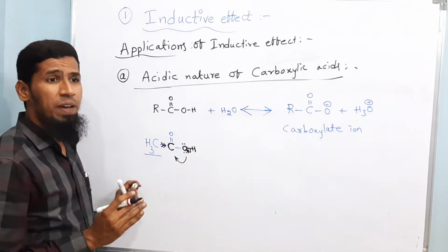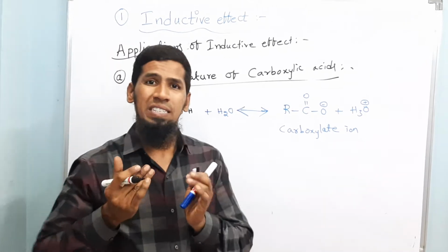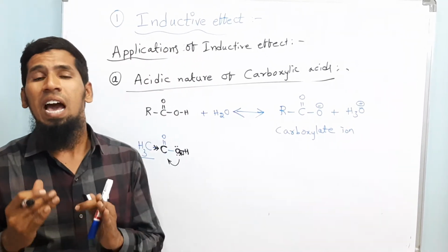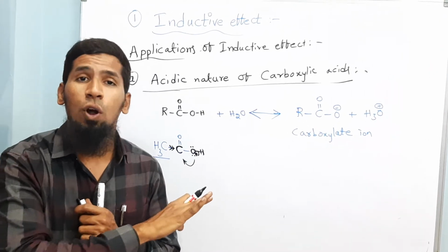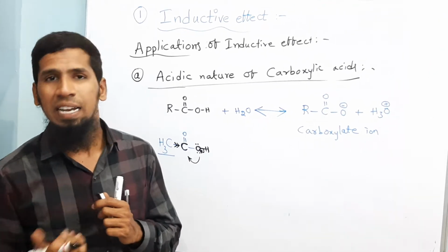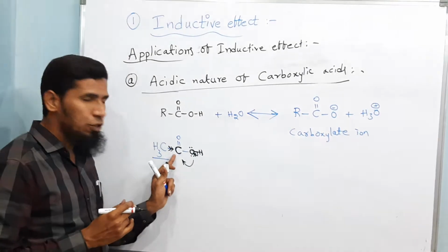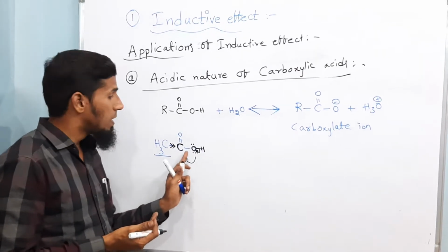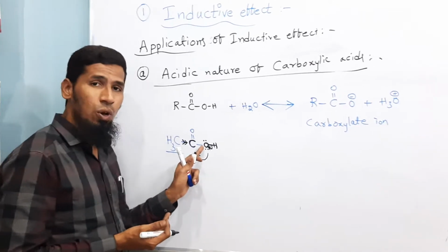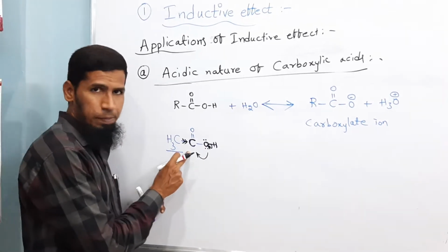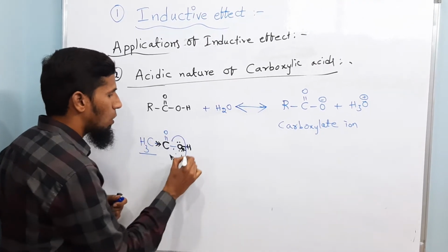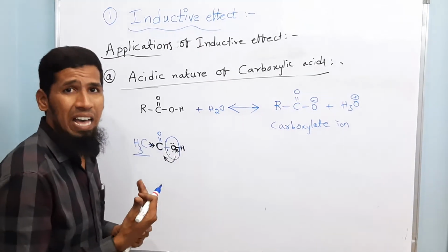So always remember, when the electron density at an atom is less, it tries to take the electrons. When the electron density at a particular atom is more, it will not take the electrons, or it will take very few electrons. So when electron density at this carbon is more because it is taking electrons from the methyl group, electron density on this oxygen will not be given to carbon. So electron density on this oxygen will be more.